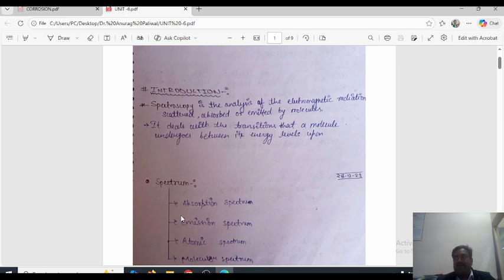A detector is also part of this spectrophotometer, and an amplifier and recorder are also connected. In short, when we emit IR or UV light on the sample, some light is absorbed, some reflected, and some passes through, and the detector detects it.